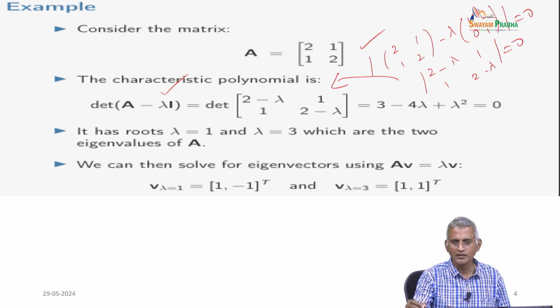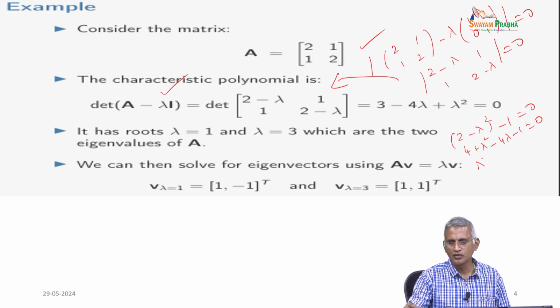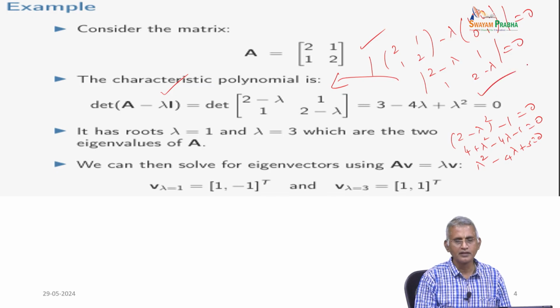So, 2 minus lambda the whole square minus 1 equal to 0, and expanding, it is 4 plus lambda square minus 4 lambda minus 1 equal to 0. So, lambda square minus 4 lambda plus 3 equal to 0, that is what they simplified, 3 minus 4 lambda plus lambda square equal to 0.